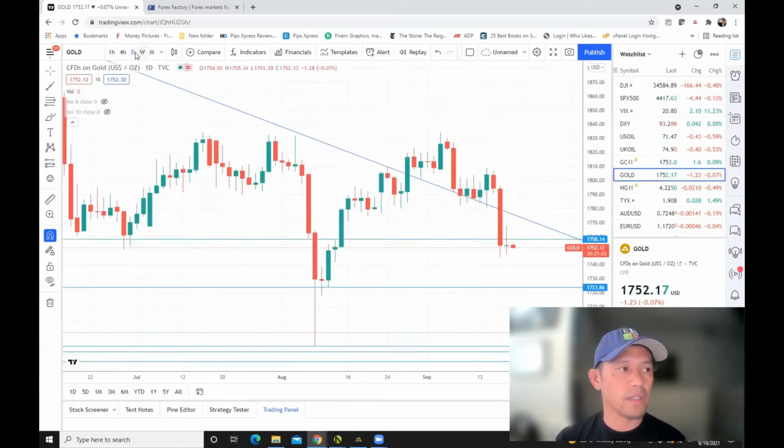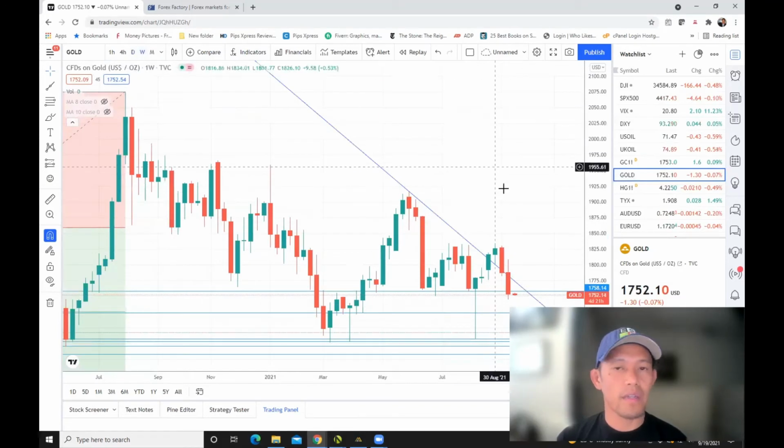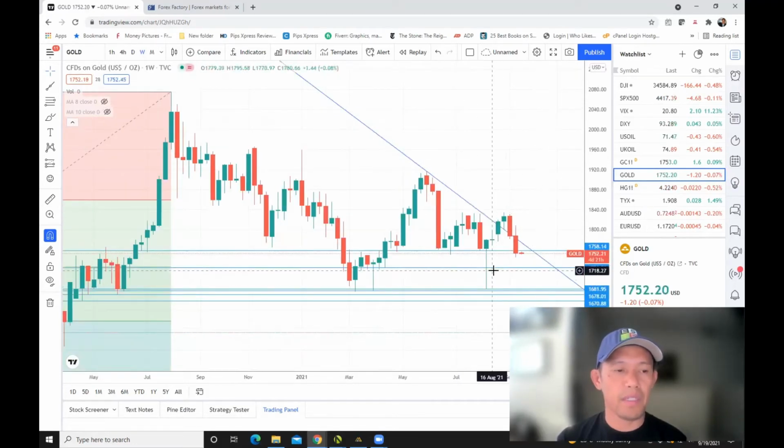Gold, you can see there, Friday or last week was very bearish, from 2 weeks ago as well. Now with the price being at a level of demand, but in my opinion, they have to fill in these blanks, especially this lower shadow right there. So it has some opportunity to go to 1724, all the way down to around the 1681 mark.